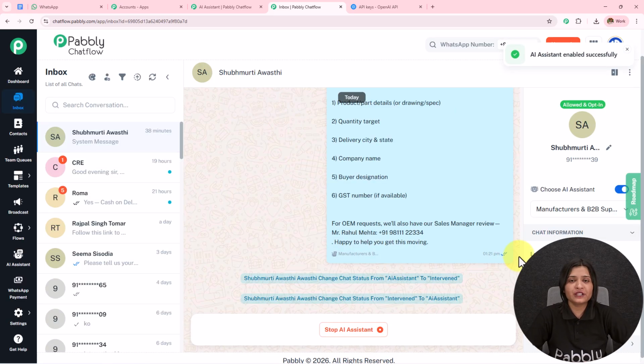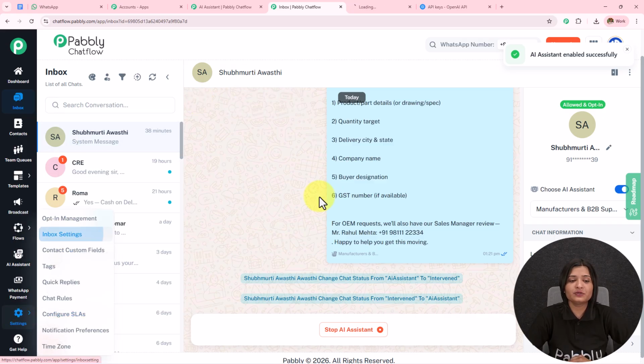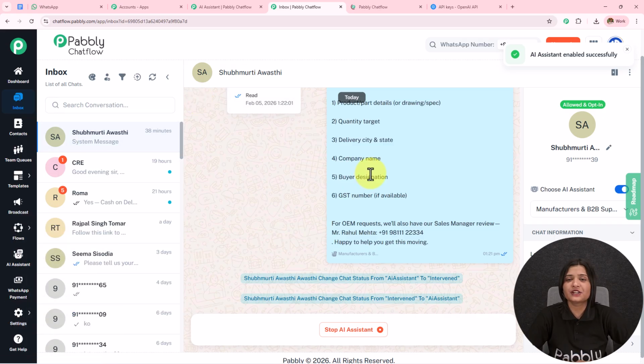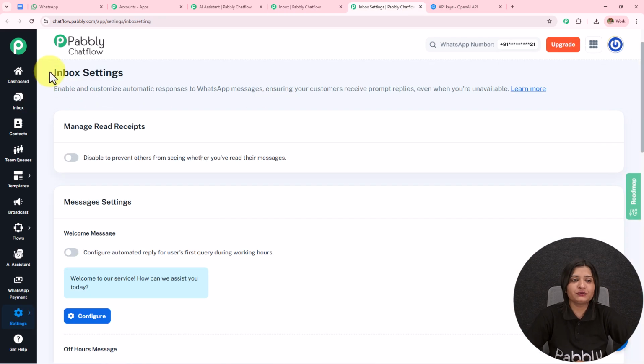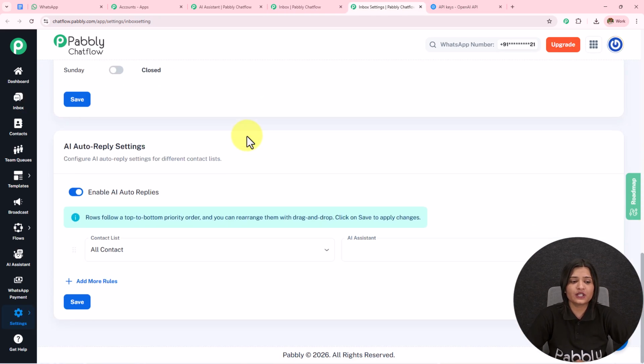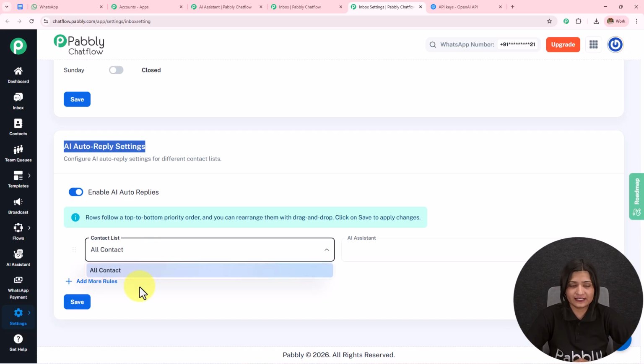But doing this manually and to particular chats is very time consuming, and that's why we can assign this to a particular group and to all the contacts. For that, we have to go towards the settings and then open this inbox settings. So I'm going to open this in a new tab. And I have landed towards this inbox settings. If I scroll down, I have this option of AI auto reply settings. I have already enabled this enabled AI auto replies. I have not created any list, so you cannot see any list over here.